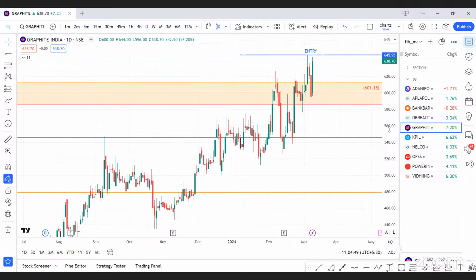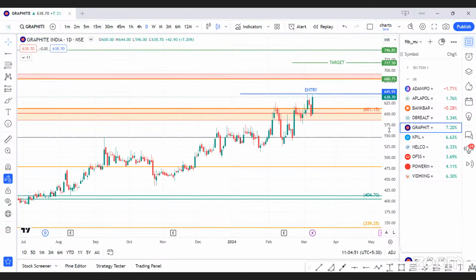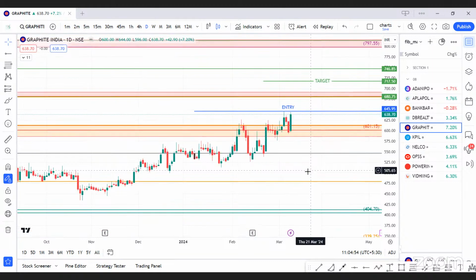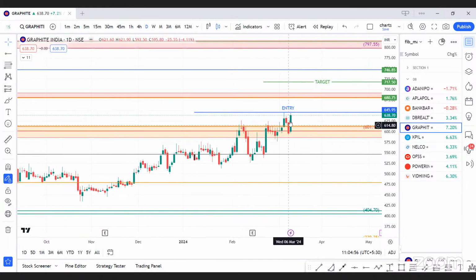Another script picked is Graphite. In the last trading session itself, it broke this range and gives us an entry. So our initial entry was along with the live members at 600 levels, but now a new entry can be planned above yesterday's high, that is about 644, that is 645. We can plan our trade for the immediate target of 680 levels. 680 to 700 once broken, we can expect a target of 720, 746, and 800 will be another rejection zone.